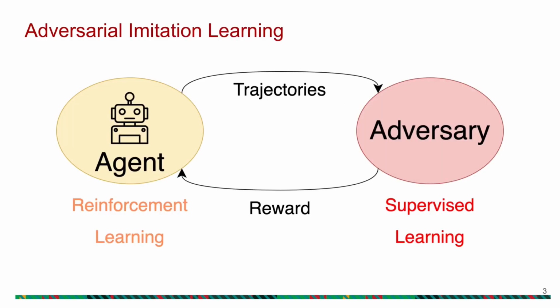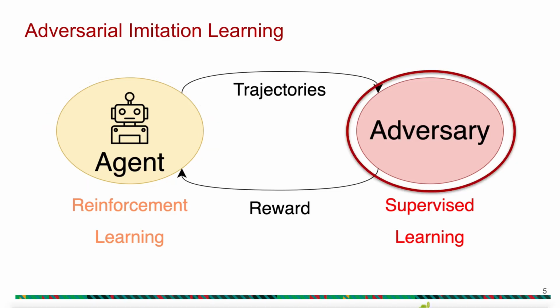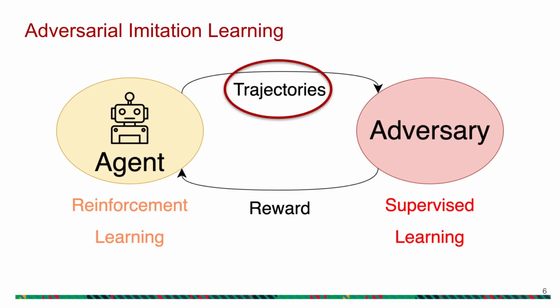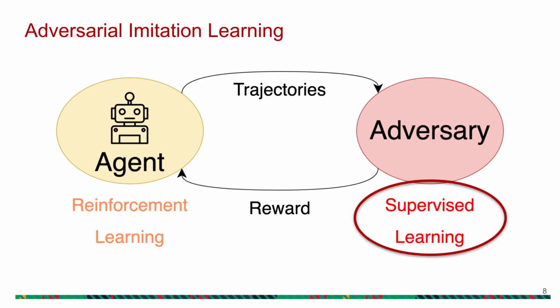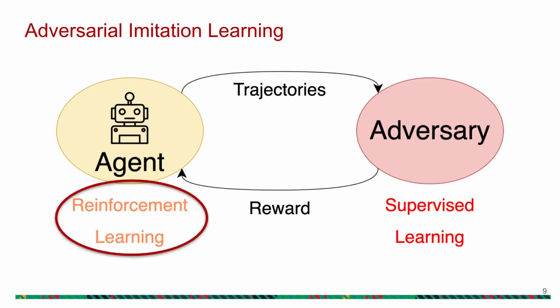Adversarial imitation learning casts the imitation learning problem as a two-player adversarial game between an agent and an adversary. The agent generates trajectories and the adversary generates a reward. The adversary is trained with supervised learning to classify between agent and expert trajectories, and the agent is trained with reinforcement learning to maximize the reward, which incentivizes it to fool the adversary and imitate the expert.